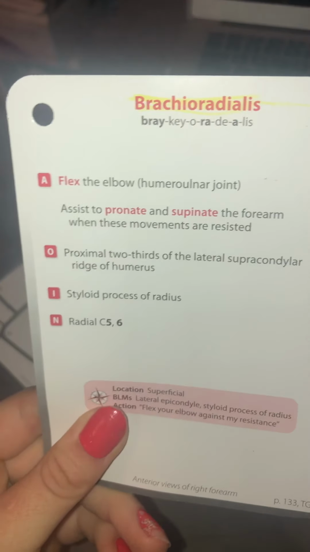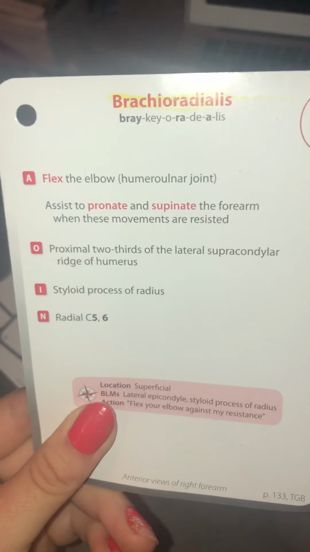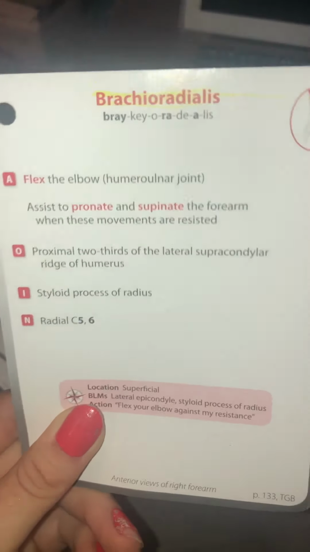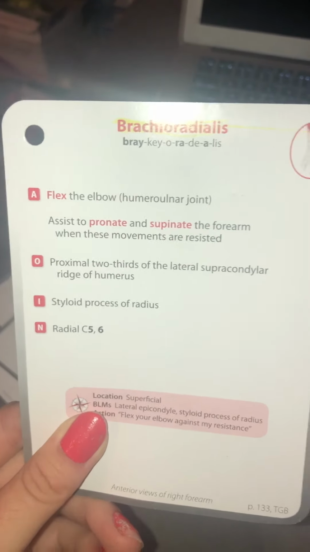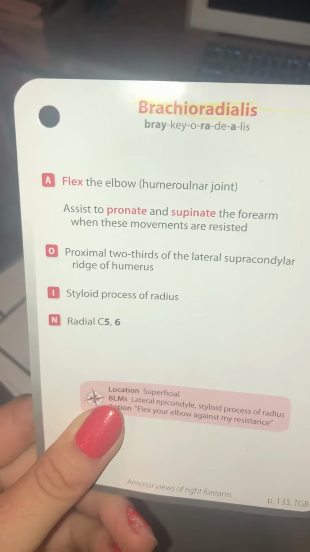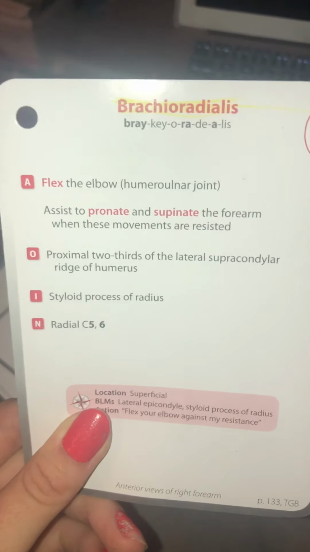Brachioradialis. Flex elbow. Assist to pronate and supinate forearm. Origin, proximal 2/3 of lateral supracondylar ridge of humerus. Insertion, styloid process of radius. Nerve supply, radial.